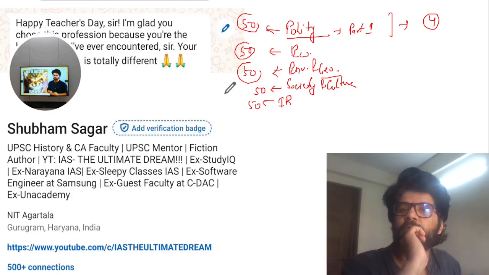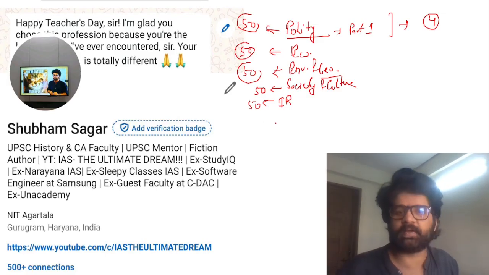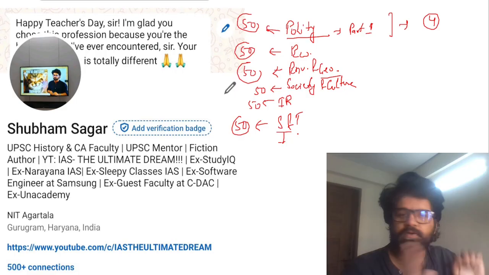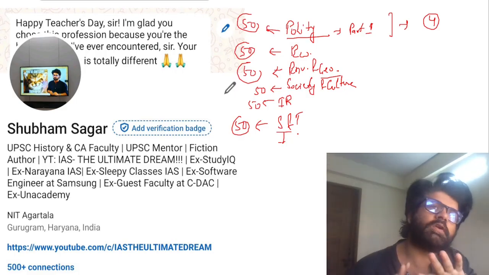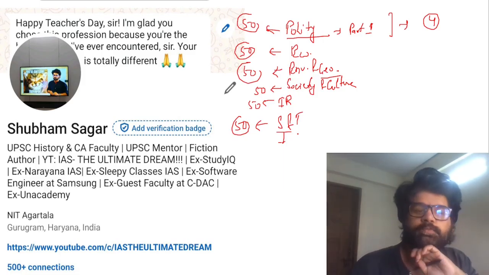If we go from the perspective of paper 1, it is covered, paper 2 polity and IR is covered, paper 3 economy is covered, environment is covered. Seriously guys, science and tech, that is the 6th module. So science and tech, 50 most important questions. Even in science and tech you will have defense, etc., integrated. So 300 important current affairs will be covered in these 6 modules. Every module will have 4 parts. So this is polity first part.